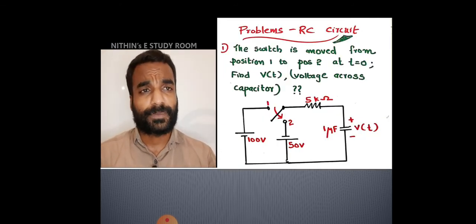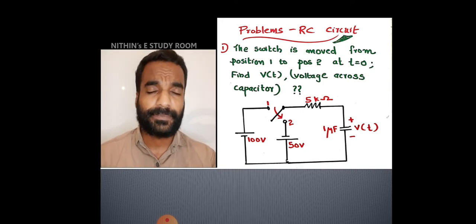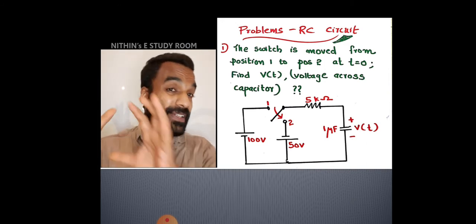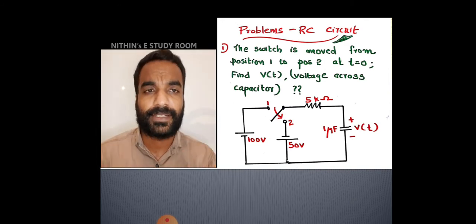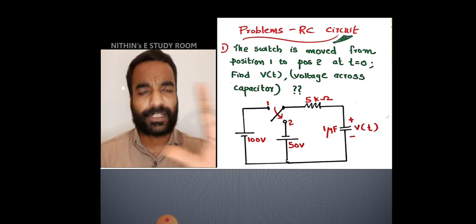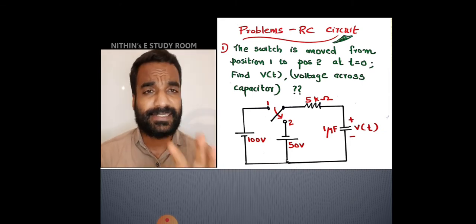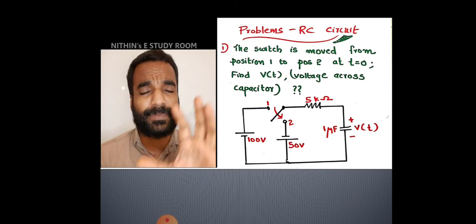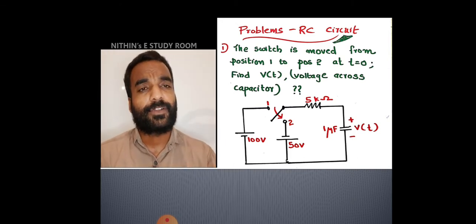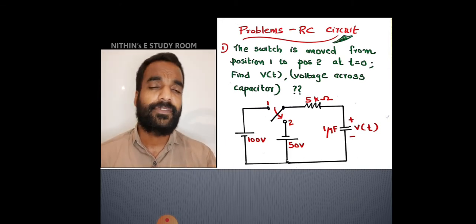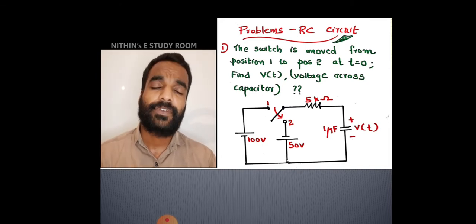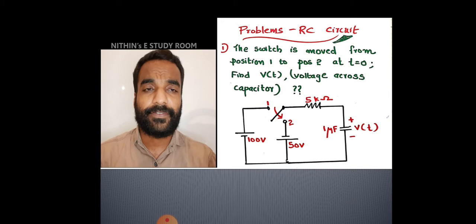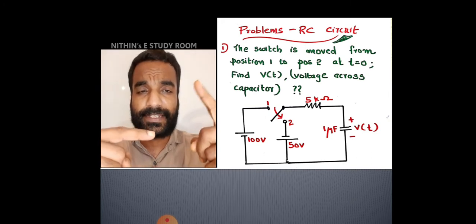Now, let us do some problems on RC circuit. Before doing two problems, the derivation steps that we did in lecture number 17 should be very clear for you. From the circuit, we will conduct some analysis based on KVL, and initially we will obtain the initial voltage and initial current.